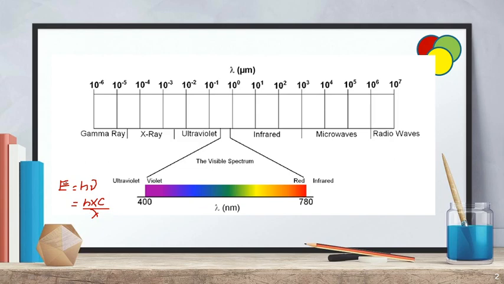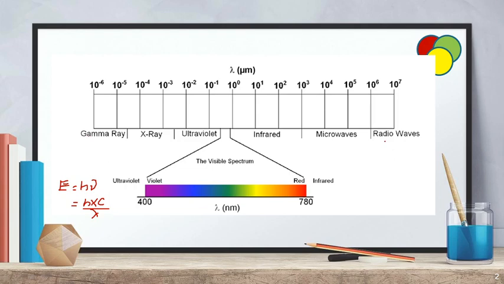If you compare the relationship between energy and wavelength, if energy decreases, what about the lambda? Lambda must increase. So the energy of gamma ray is more. If you go from gamma ray to radio wave, the energy of radio waves must be very less.